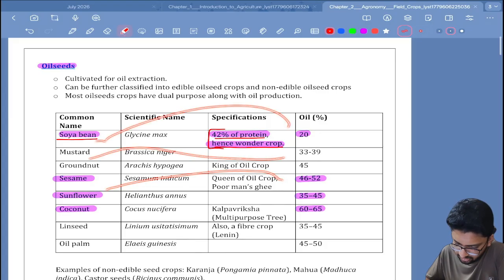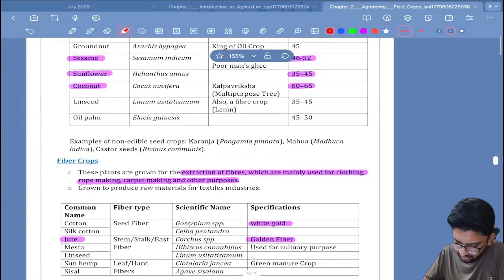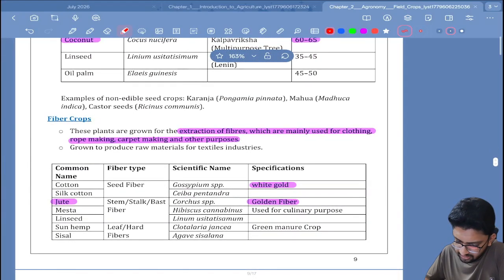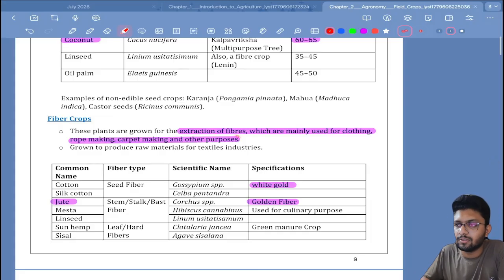Mustard is also 39%. Fiber crops are basically crops from which we extract fibers to make different products. For example, jute is called golden fiber. Cotton is called white gold.